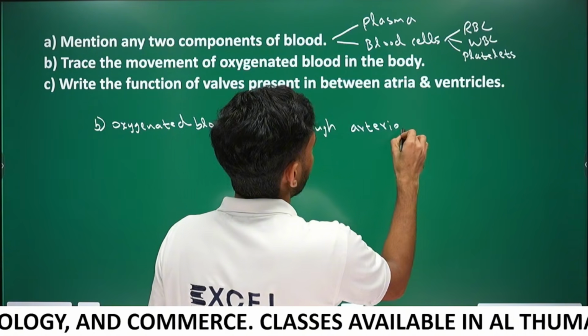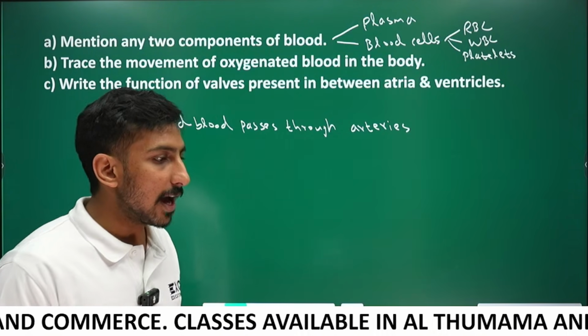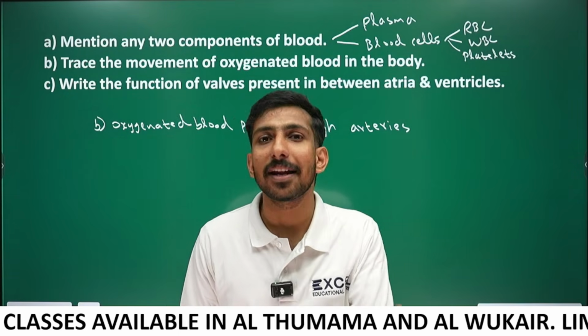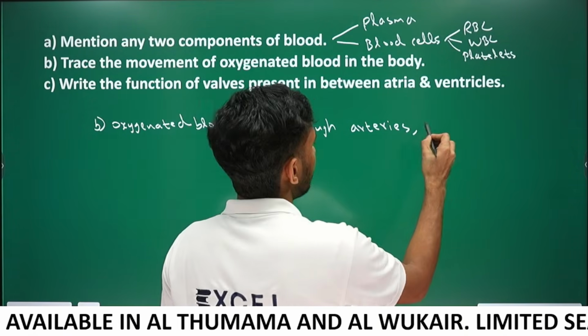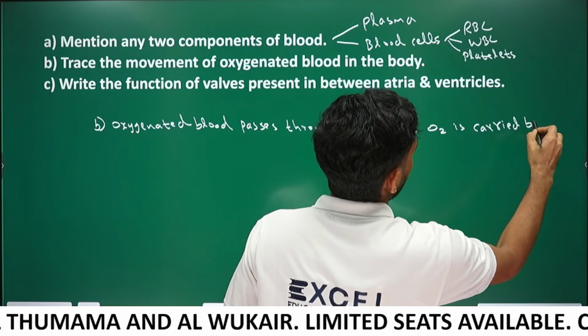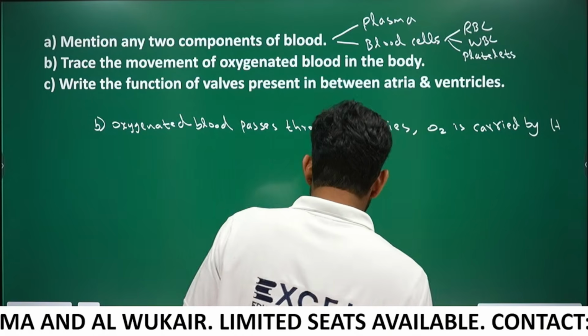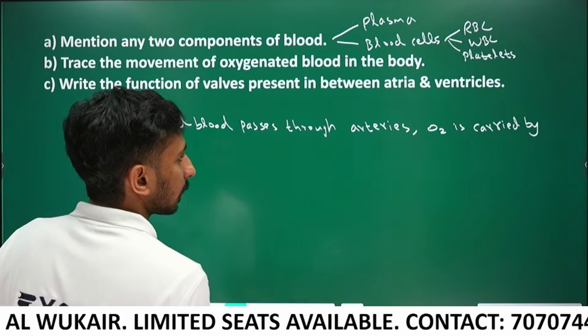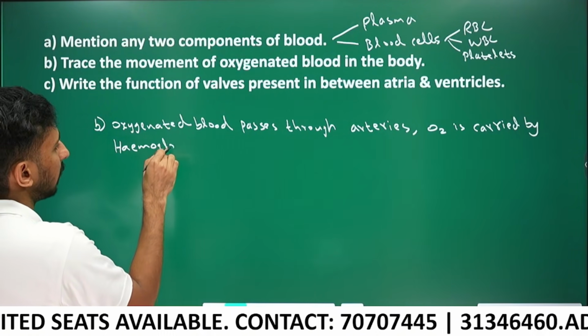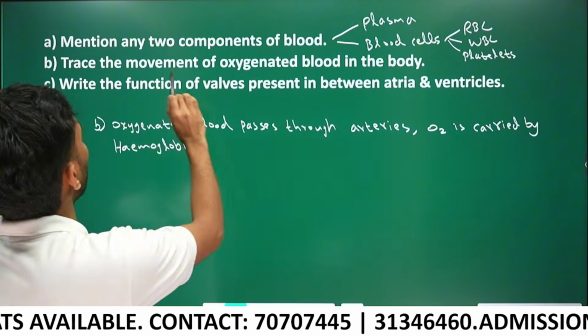Arteries. And is there any vein that carries oxygenated blood? Yes, that is the pulmonary vein. O2 is carried by hemoglobin.